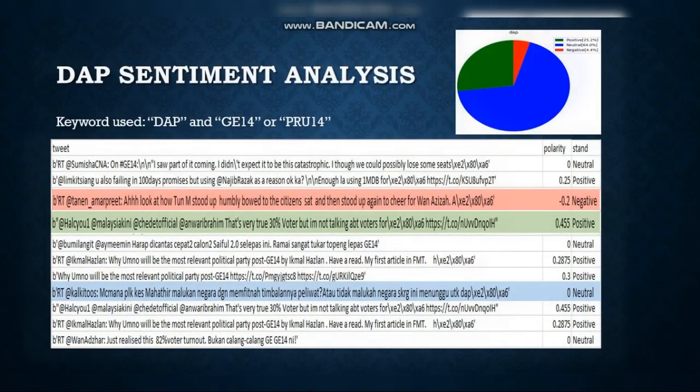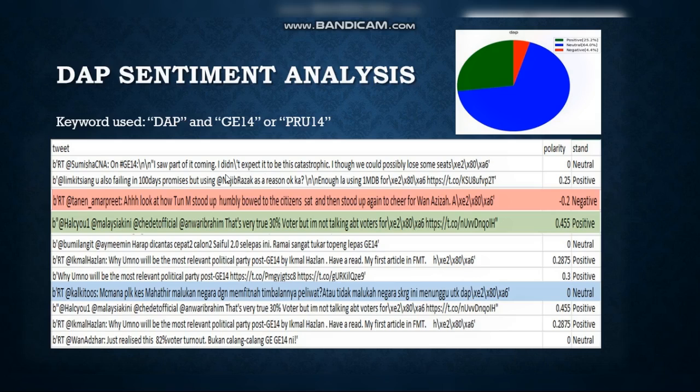Same as the sentiment analysis for DAP, the majority of data obtained shows the neutral result dominating at 64.0%, followed by 25.2% positive tweets and 4.4% negative tweets. The keywords used to scrape the data are similar, which are DAP, GE14 or PRU14.